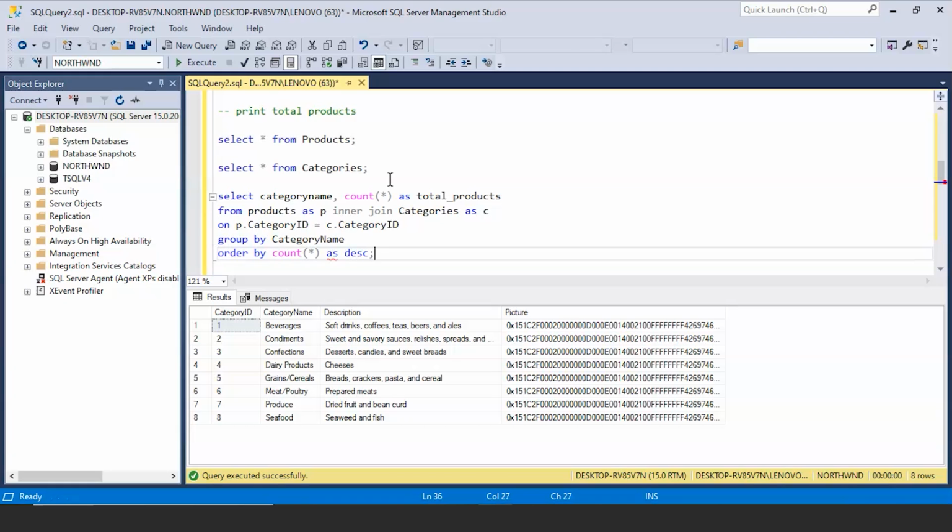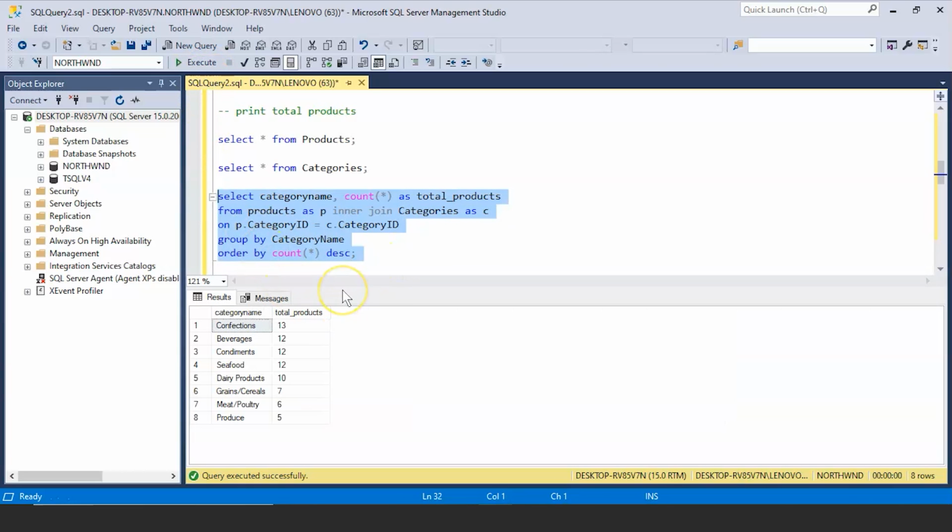So let's see the total number of products that we have in each category. So this shouldn't be as descending, it should be just count star descending. Okay, I'll select and run it. There you go. So here on the left hand side you have the different category names and on the right you have the total number of products that belong to each of the categories.